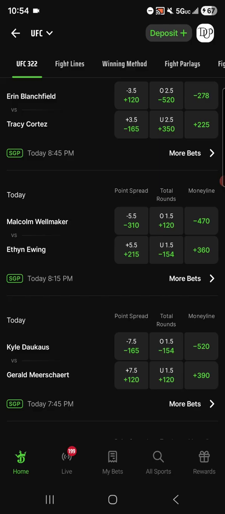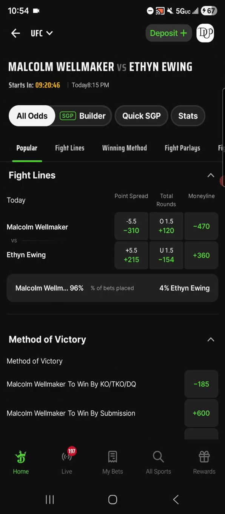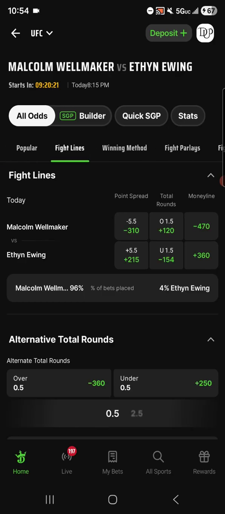Well, you can see a link here in the bottom right of those boxes. It says more bets. So let's click on it. All right. So now what we see is a more detailed view of this specific fight, Wellmaker versus Ewing, right? Now, if I want to adjust those lines, right, for the point spread and the total rounds, then where I need to go is right up to these tabs. You can see I'm moving the tabs. I want to go to the second one over that says fight lines and click on it, okay?